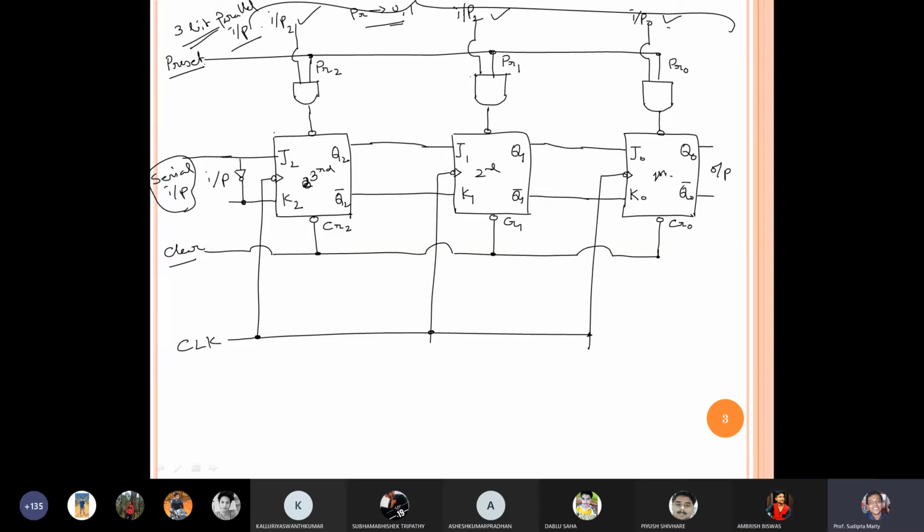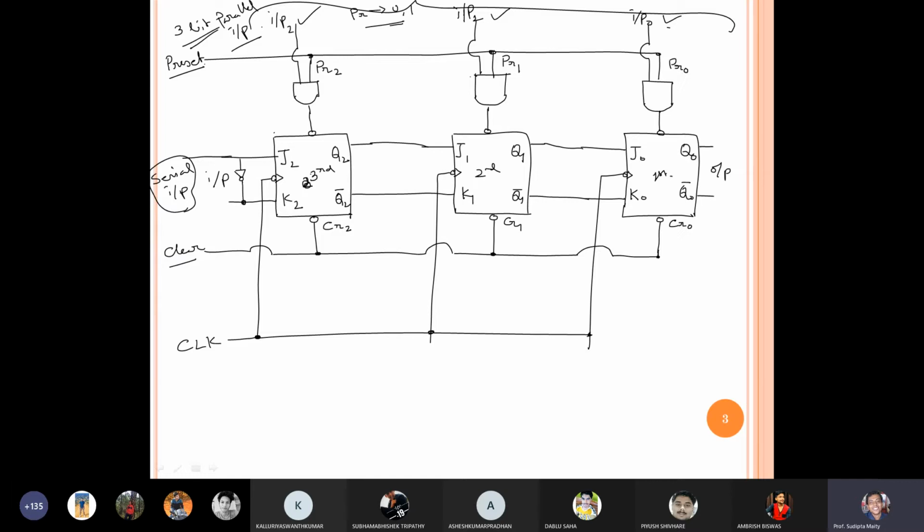Serial in means whenever we give all the input at the last flip flop, that means the MSB flip flop, here J2 K2. So it is serial in. We are giving all the input one by one at flip flop number 3, the third flip flop.